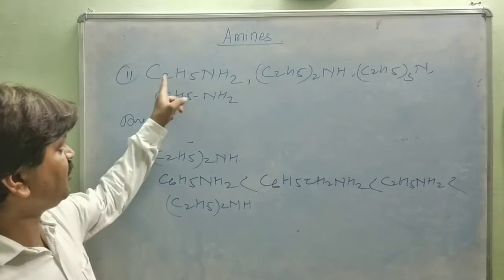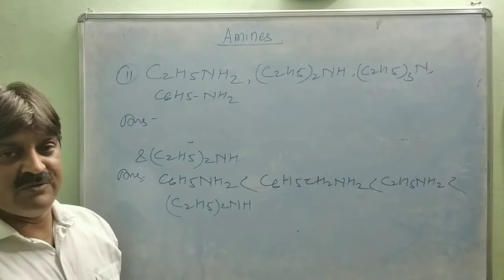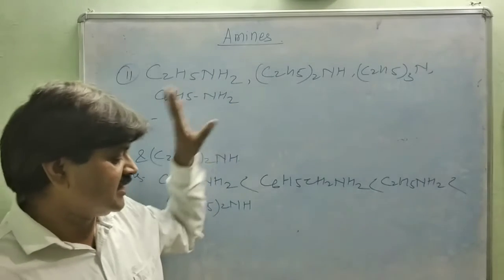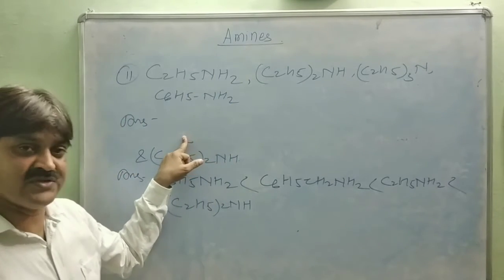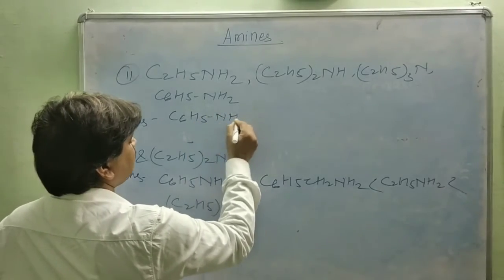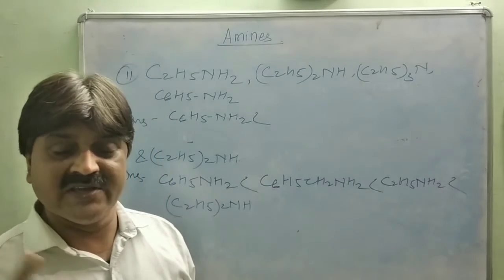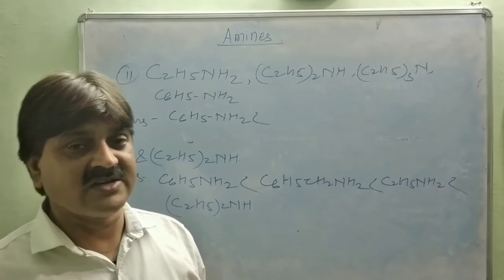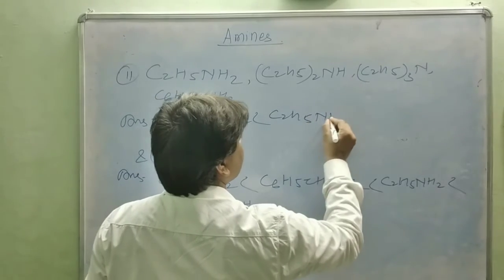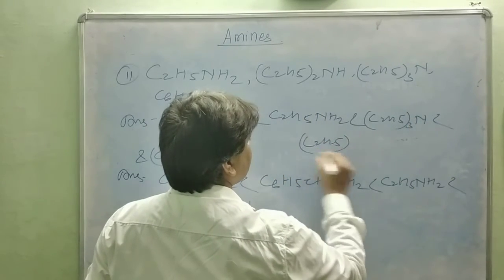You know that the aliphatic amines, ethylamine, diethylamine, and triethylamine, will have higher basic strength as compared to the aromatic amine, aniline. Among the primary, secondary, and tertiary ethylamines, the order is secondary, then tertiary, then primary. So the order is C6H5NH2 is less than C2H5NH2, which is less than (C2H5)3N, which is less than (C2H5)2NH.